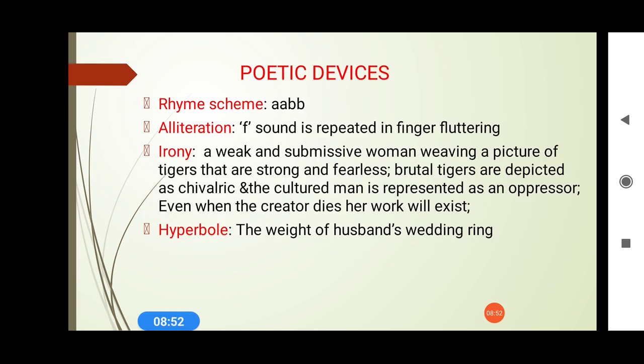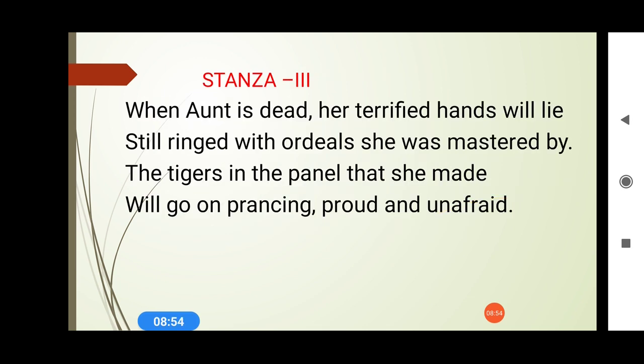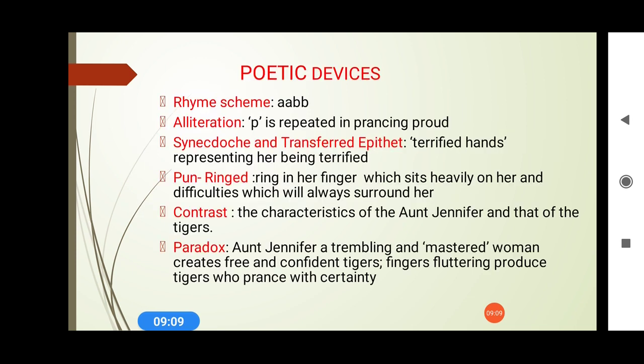Let's have a discussion on the poetic devices used in stanza 3. When aunt is dead, her terrified hands will lie, still ringed with ordeals she was mastered by. The tigers in the panel that she made will go on prancing, proud and unafraid. So let's have a look at the poetic devices. Again, as I told earlier, the rhyming scheme will remain the same, because the poem is written in couplets. So A, B, B. And alliteration is used here.